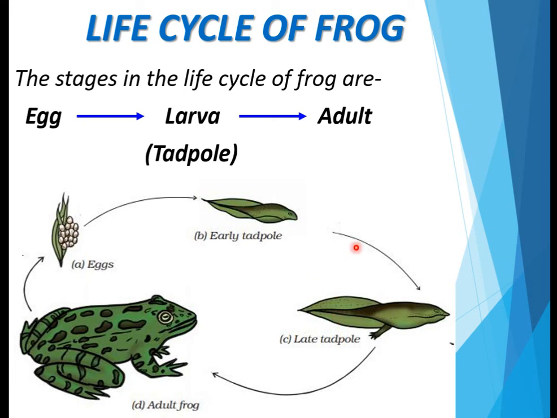But just see how much different they are from the adult frog. Do they look like frog? Not at all. See this adult frog. Okay, so this is the life cycle of frog, and this process is called metamorphosis, transformation of the young ones into adult through drastic changes.